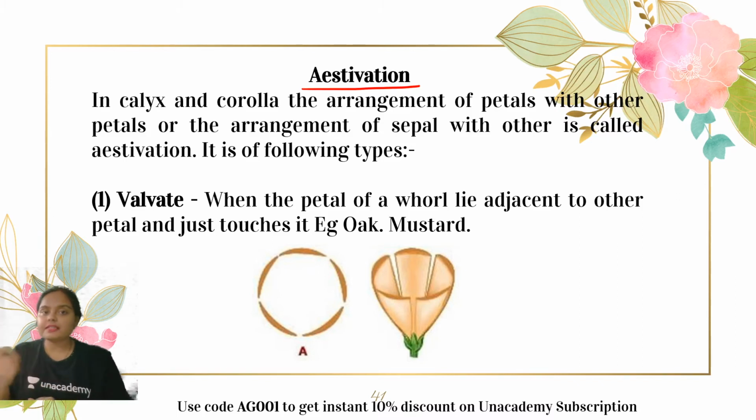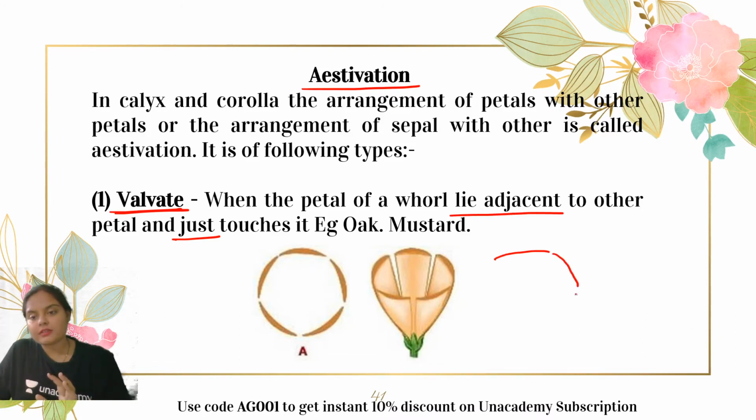Okay. So the first type is the valvate type. What happens in the valvate? Basically, all the petals which are present are forming a whorl, right? And all the petals do not touch each other. That means they are separately present, equidistant from each other, and they are not touching the margins of one another. So when the petals of a whorl lie adjacent to the other petals, you can see it is not overlapping. See, if this is the margin, this is the margin, this is again the margin. So they are just touching each other. They are not even overlapping. Okay, this is the valvate aestivation.